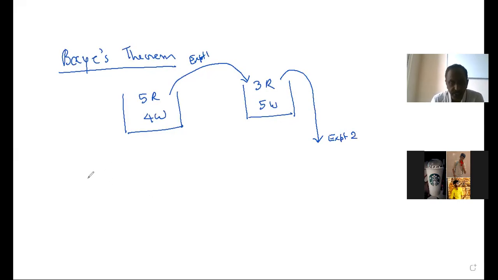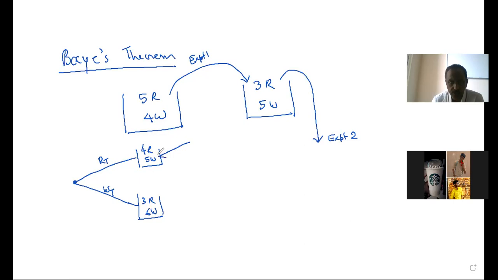If I take the tree diagram of this, there are 2 possibilities for the first experiment. Either you can transfer red or you can transfer white. If you transfer red, the new sample space will have 4 red and 5 white. If you transfer white, the new sample space will have 3 red and 6 white.